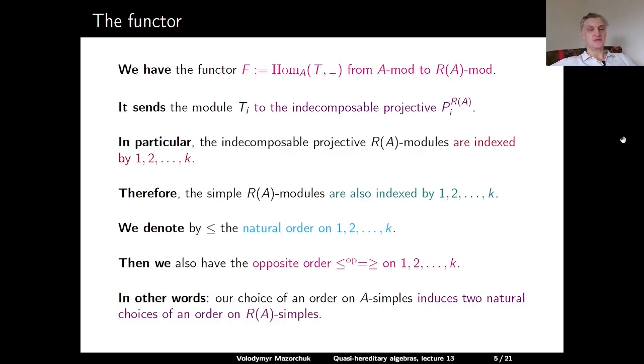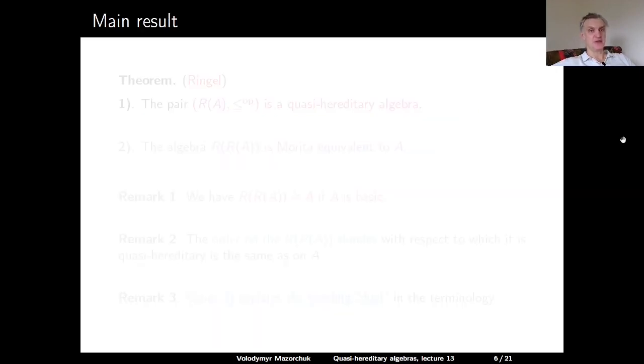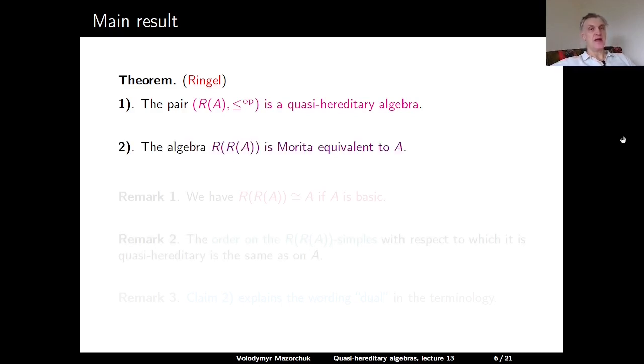So in other words, our choice of an order on A simples induces two natural choices of an order on the simple modules for the Ringel dual R(A) of A. Now we can formulate the main result. That's a theorem which is due to Ringel from the same paper which was the main paper on which the previous lecture was based. Claim 1: the pair R(A) and the opposite of the natural order on 1, 2, and so on up to k is a quasi-hereditary algebra. And the second claim: the second Ringel dual R(R(A)) is Morita equivalent to A.